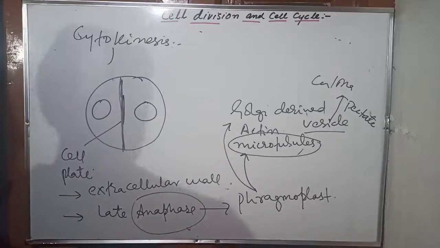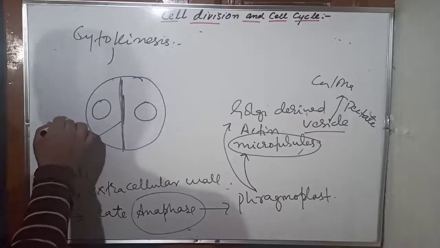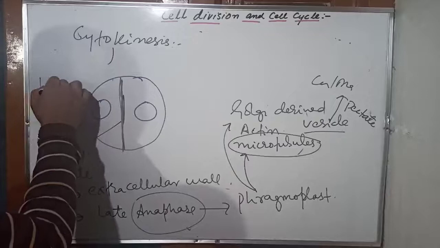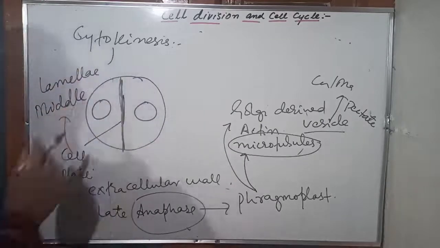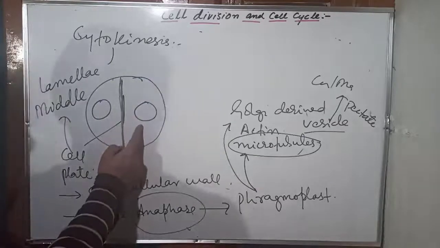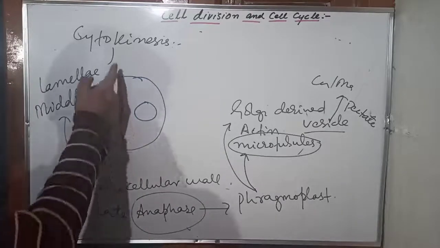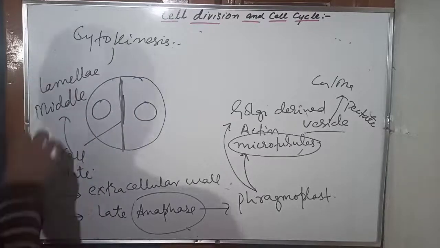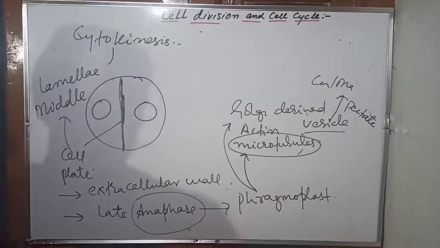This eventually leads to the formation of two cells, and the cell plate becomes the middle lamella of the two cells. As we know, the middle lamella is composed mainly of calcium and magnesium pectate, derived from the cell plate, and it acts as a cementing material between the two cells. This is recognized as one cell and this as another cell, and the cell plate formed earlier is now called the middle lamella. So this is cytokinesis which occurs in plant cells.